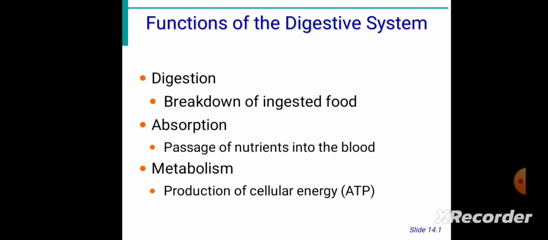So now we have an overview of catabolism, and we can say that digestion is a form of catabolic reaction. If we talk about the function of the digestive system, there is a combination of a few organ systems which make this possible. They help in the breakdown of undigested food, which is known as digestion, then absorption, the passage of nutrients into the blood, and finally metabolism, the production of cellular energy in the form of ATP.